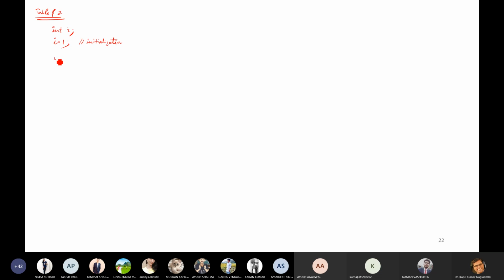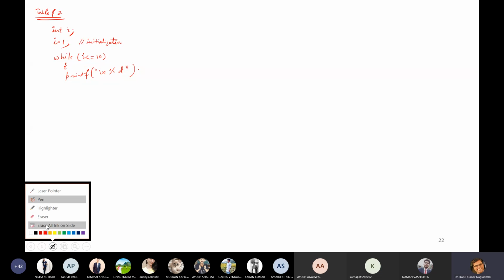Now the condition: while I is less than or equals to 10, जब तक कि I की वैल्यू 10 तक नहीं आ जाती है. Fine. Then the statement to be printed: printf, backslash n, percent d, percent d, then comma, and what is the value of this?